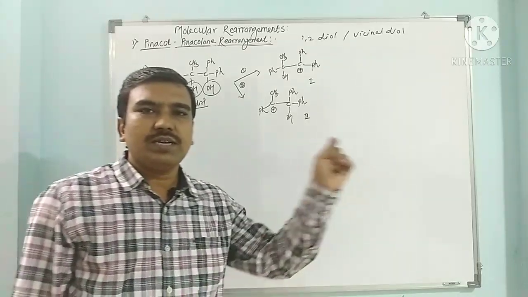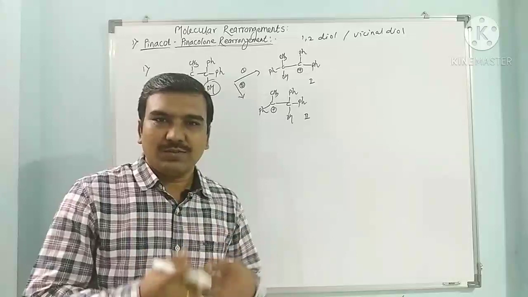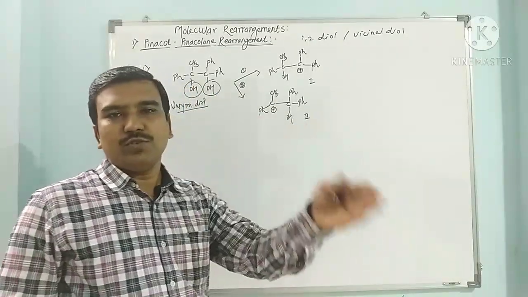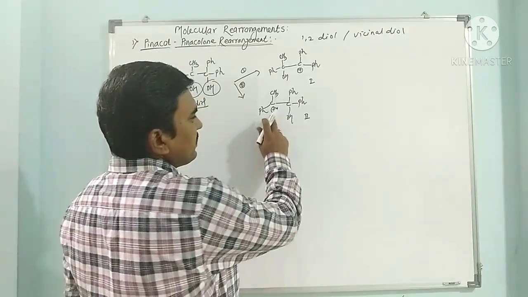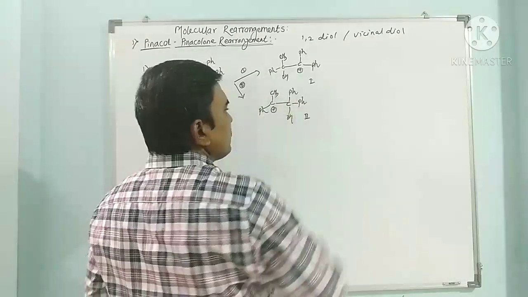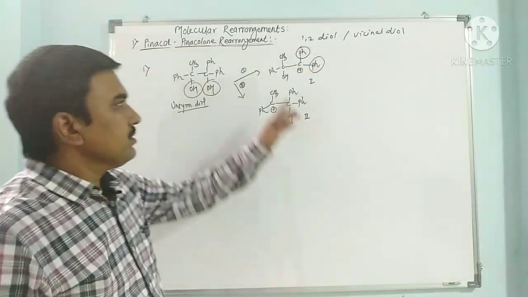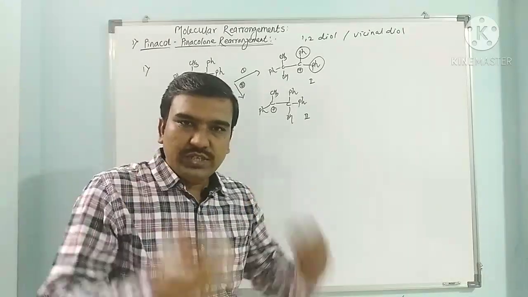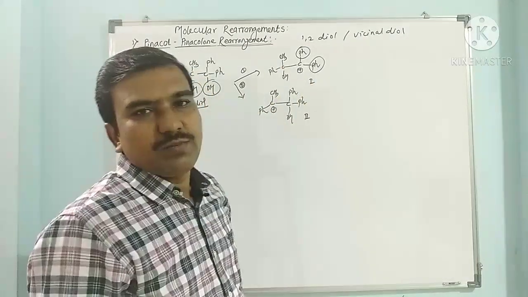Now think about the stability of this carbocation. Which carbocation is more stable? The carbocation which is stabilized more by resonance effect will be more stable definitely. Here in this carbocation, this carbon has one phenyl group and one methyl group, but in this carbocation there is one phenyl and a second phenyl. So the carbocation which has more phenyl rings, due to more resonance stabilization, will be more stable.